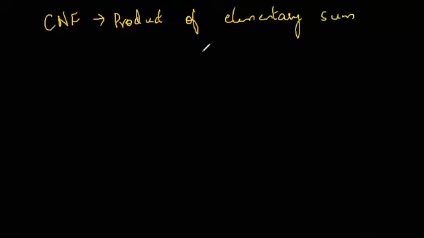By the earlier description of DNF, you can understand that in the case of CNF, inside the brackets we use elementary sums, that is, the symbol or, and those are joined by the symbol and, which is the product.